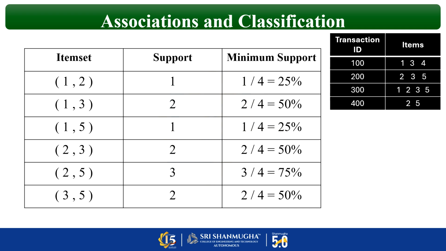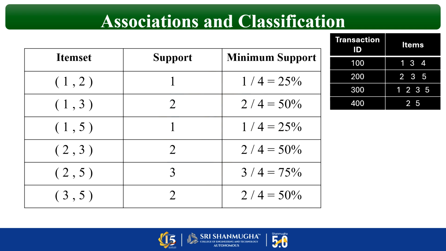Next, 2, 5. So 2, 5 is appearing in transaction ID 200, 300 and 400. That means 3 times. And last, 3, 5. So 3, 5 is in the rows with transaction ID 200 and 300. Okay. So now we have calculated the support value.